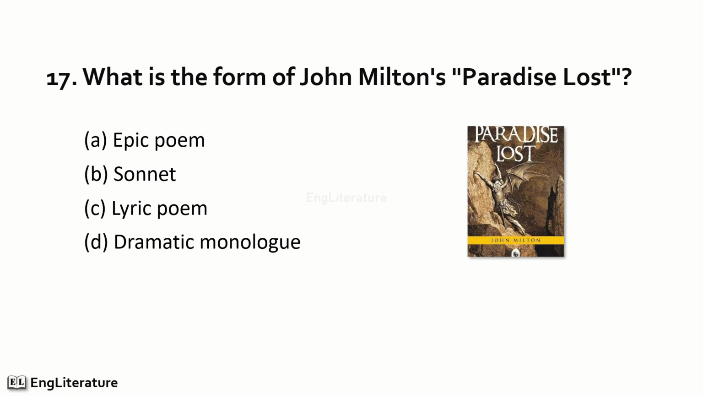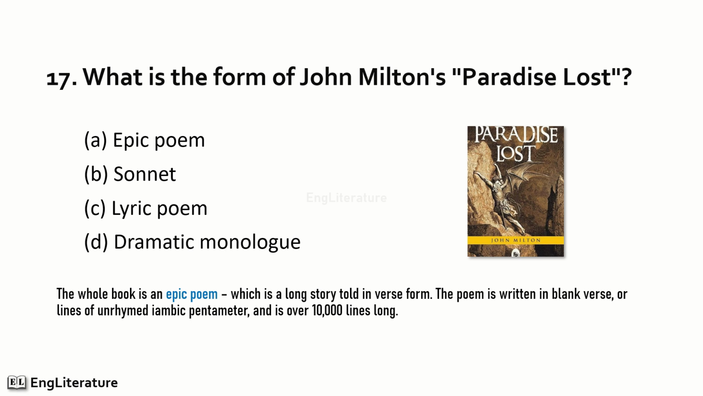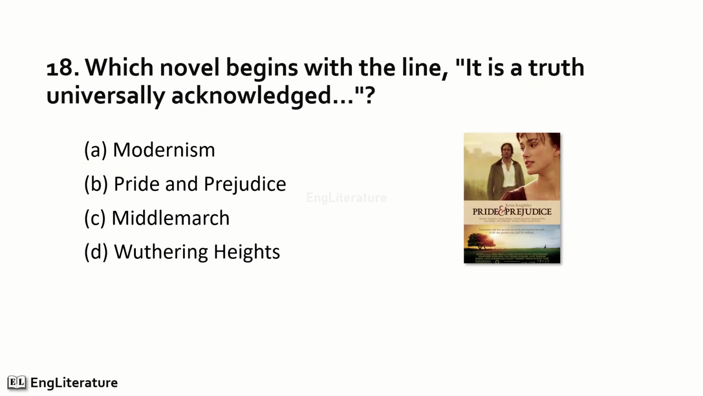What is the form of John Milton's Paradise Lost? The whole book is an epic poem, which is a long story told in verse form. The poem is written in blank verse, or lines of unrhymed iambic pentameter, and is over 10,000 lines long. So the right option is number A. Milton's Paradise Lost is an epic poem.